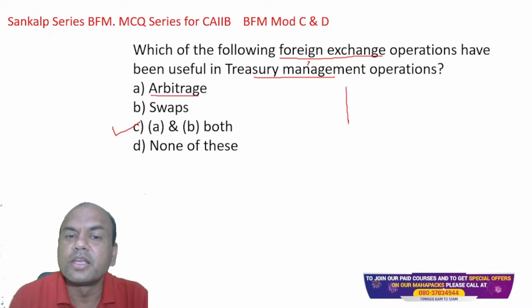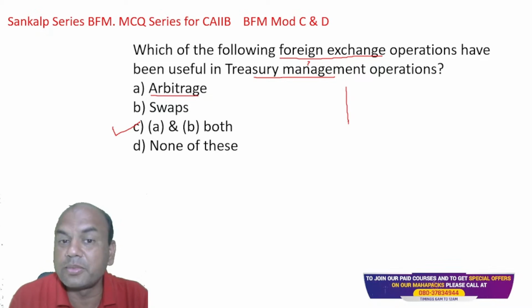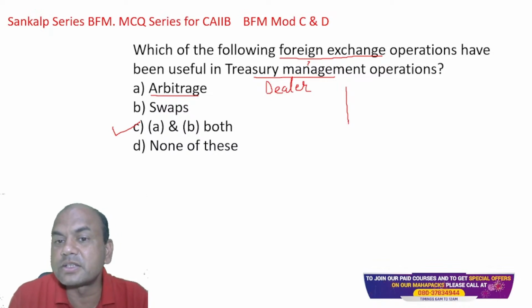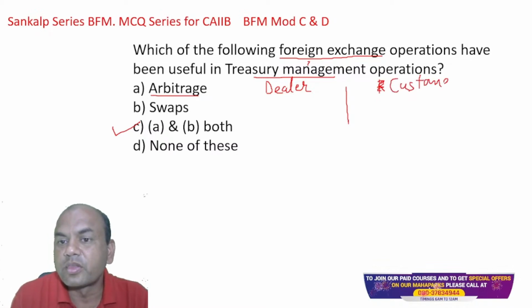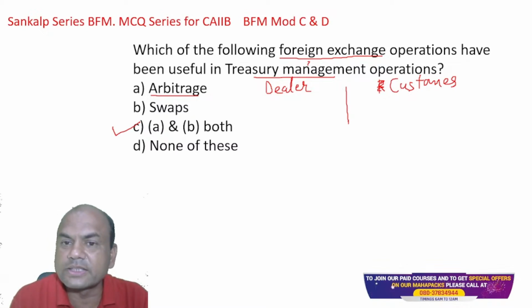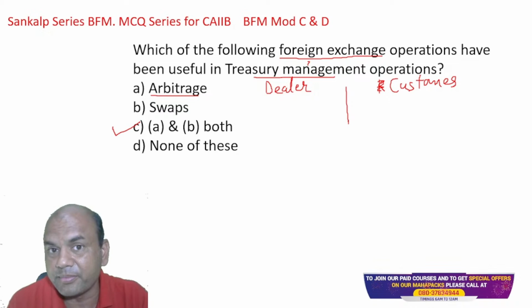What does he do? He buys it from the dealer. Dealer means distributor, and immediately the same day sells it to the retail customers, to us. Let's call us only customers. He buys it from this dealer and sells it to the customer on the same day.